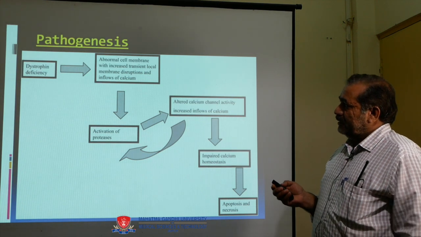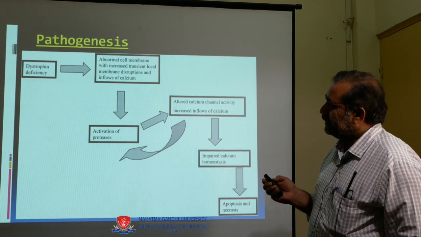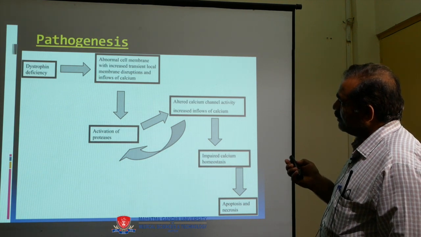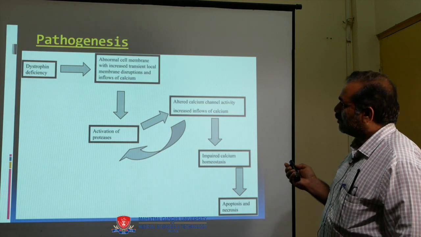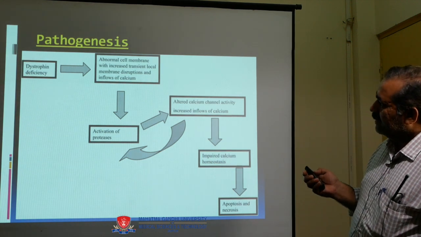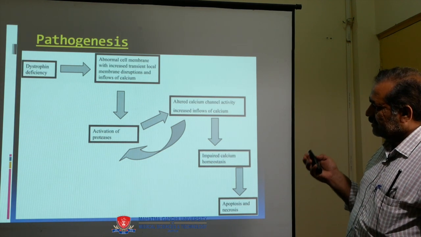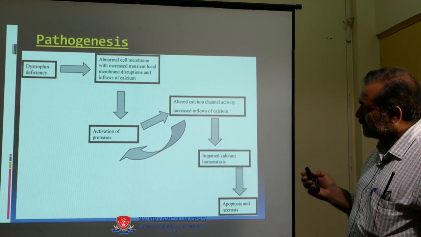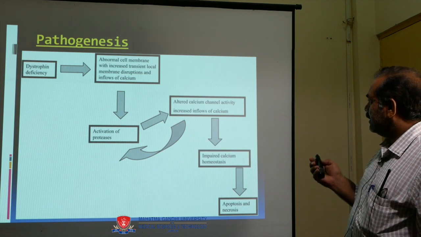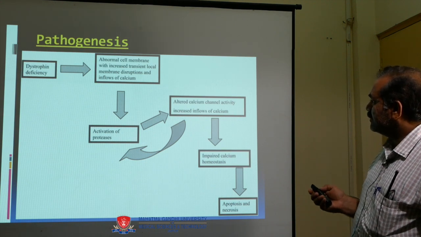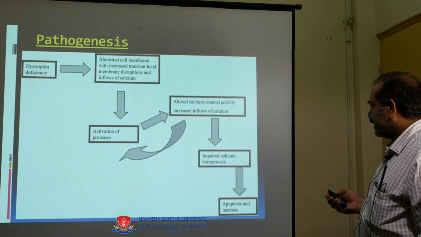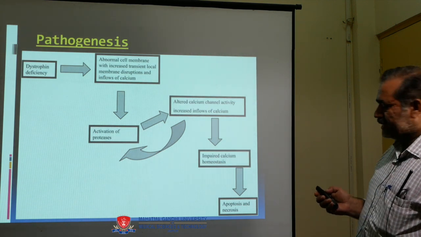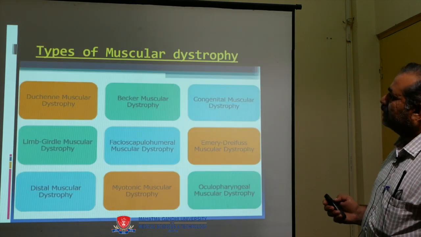Now come to the pathogenesis. Dystrophin deficiency converts into an abnormal cell membrane with increased local imbalance, disruption and inflow of calcium. This leads to activation of proteases. This leads to altered calcium channel activity, increased flow of calcium, impaired calcium homeostasis, and apoptosis and necrosis.